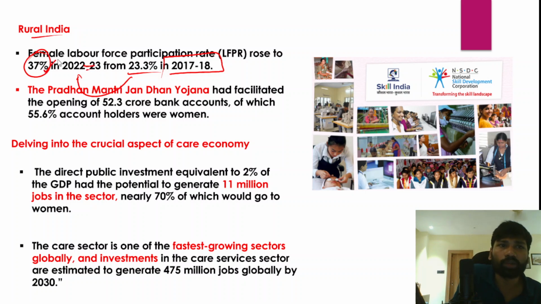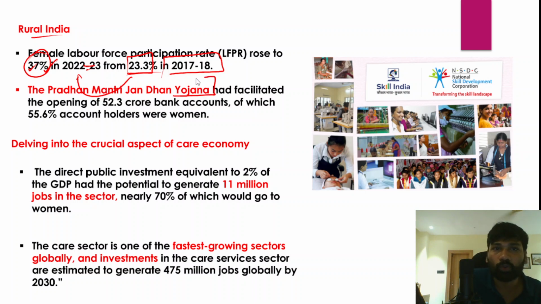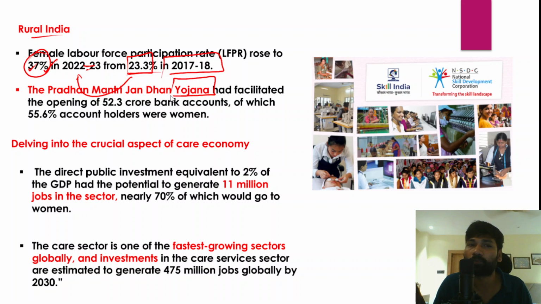So especially in rural areas. When we talk about rural areas, women's workforce participation is 23.3%, and it has increased to 37% in 2022-23. The government has also launched a financial inclusion scheme, Pradhan Mantri Jan Dhan Yojana. This scheme was launched by the union government in 2015 for opening bank accounts, and most of the beneficiaries of Pradhan Mantri Jan Dhan Yojana were women, right?